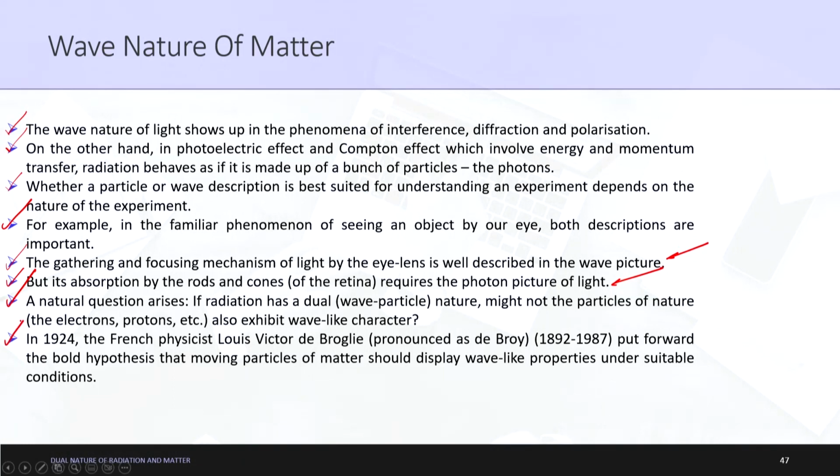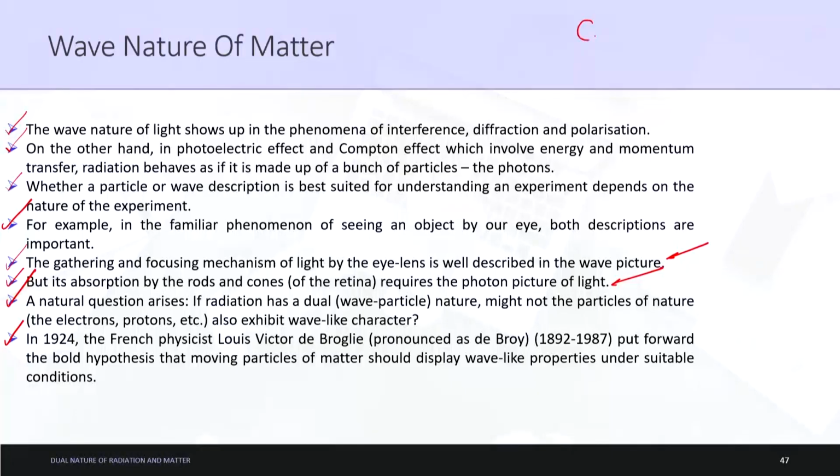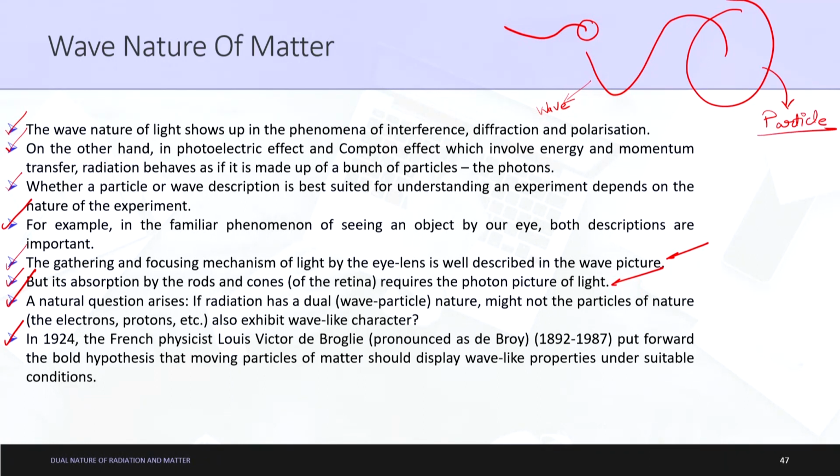So basically what happened is, as we were trying to understand the concept of dual nature of radiation and matter, researches were being carried out. Finally it was found that yes, let us say this is a particle. These particles comprise a wavelength surrounding them. So basically when it moves, it will also show a wavelength out of nature. Any wavelength is comprised of the wave theory, and anything which has a mass is comprised of the particle nature of theory. So what de Broglie suggested was a hypothesis, a bold hypothesis.